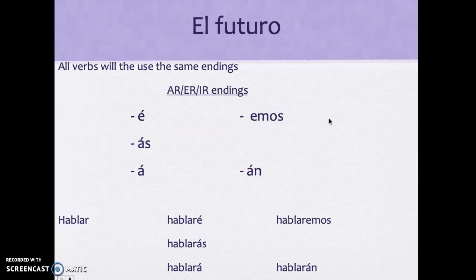So as I stated, you're going to have the verb hablar in the infinitive, leaving its AR ending attached, and we simply add the yo form ending of é to the verb, hablaré, which means I will speak. Hablarás, hablará, hablaremos, and hablarán. Everything has an accent but the nosotros form.